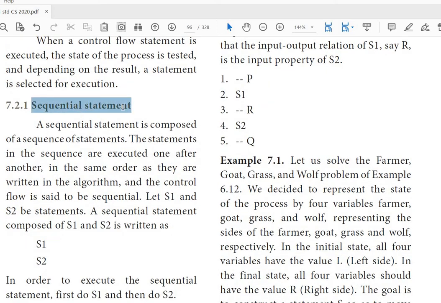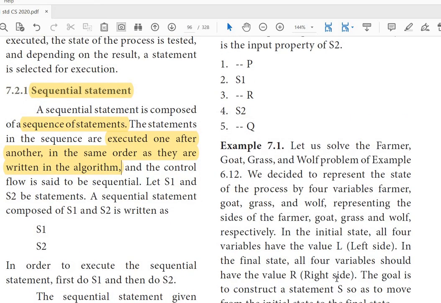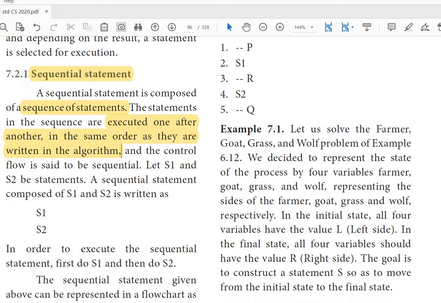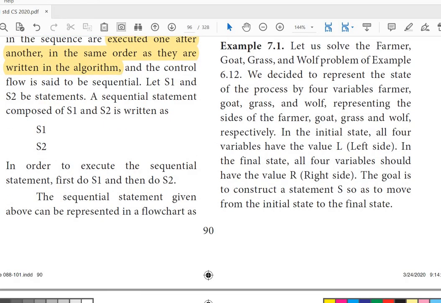So the first one is the sequential statement. A sequential statement is composed of a sequence of statements, a series of statements to be executed one by one. The statements in the sequence are executed one after another in the same order as they are written in the algorithm. This is a sequence. So it won't change the order. If there is no need to change the order, the program will be written one by one and executed one by one, and that type of program is said to be a sequential statement program.